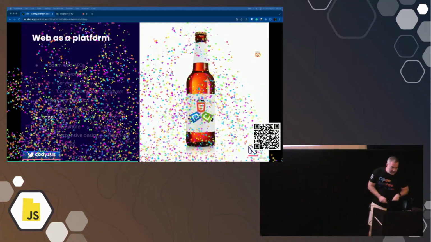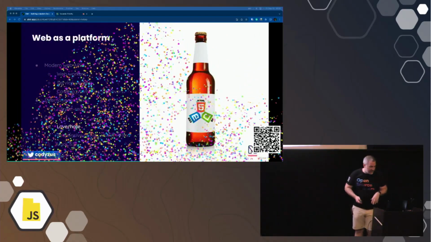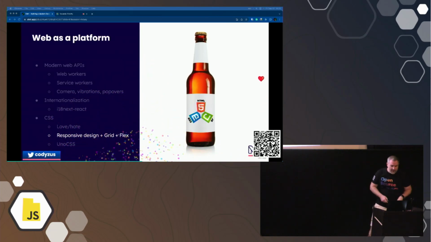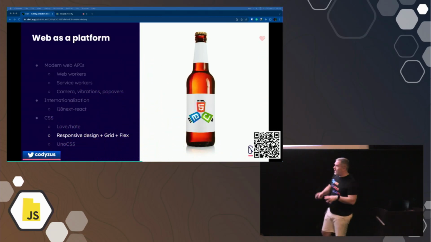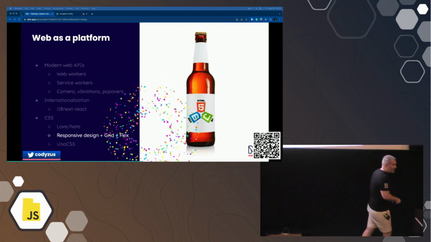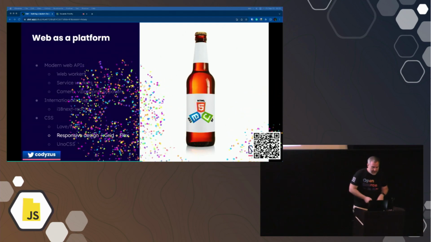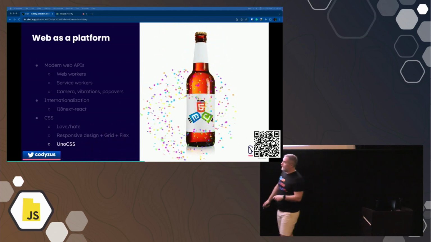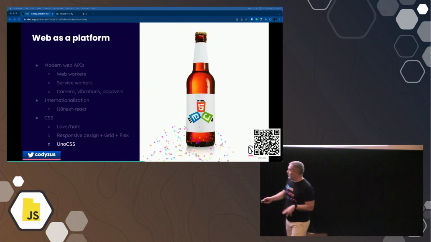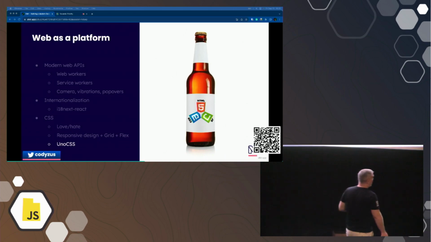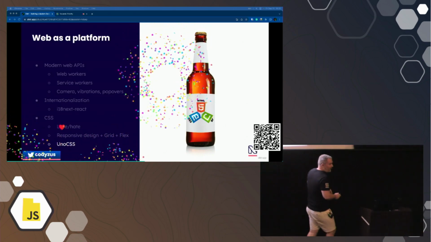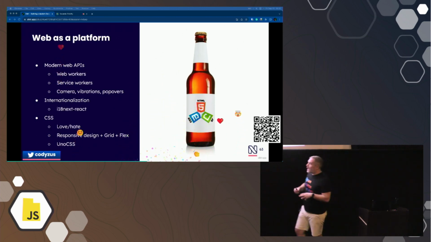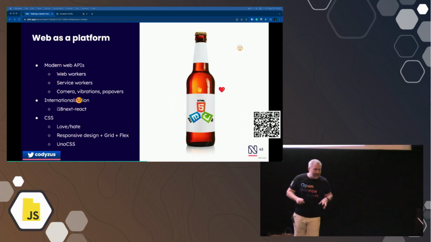I'll go really quick through these. CSS, a love-hate relationship for me, of course. But in 2023, it's not that bad, right? It's getting better. We have really cool things that give us responsive design, and grid and flex are built into CSS, so we no longer need the grid from things like Bootstrap. I'm using UnoCSS. If you're not using it, go check it out. Really sweet library. It's kind of like Tailwind on steroids and more flexible. Plugins, love this library. But today, in 2023, the browser as a platform is such a cool thing.